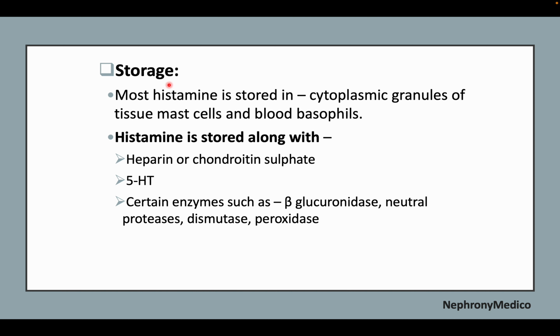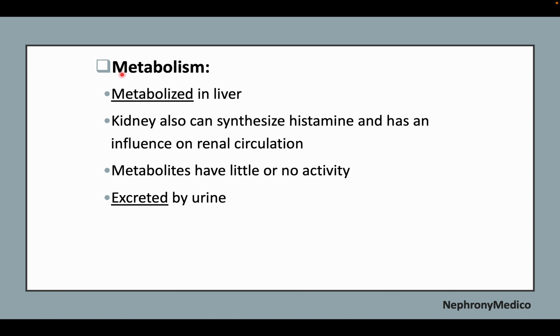Now, storage. Most histamine is stored in cytoplasmic granules of tissue, mast cells, and blood basophils. It is stored along with heparin or chondroitin sulfate, 5-HT, and certain enzymes such as beta-glucuronidase, neutral proteases, dismutase, and peroxidase. Now, metabolism. Metabolized in liver and kidney also can synthesize histamine and has an influence on renal circulation. Metabolites have little or no activity and excreted by urine.